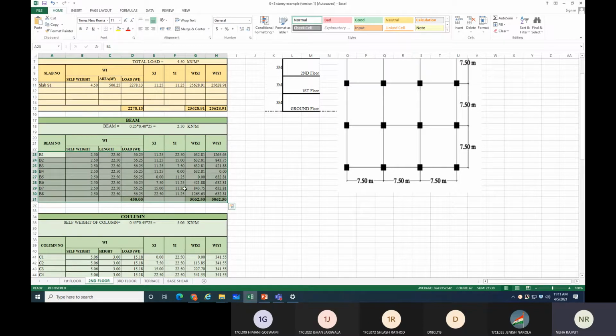Fine. So here, as first floor beams and second floor beams are the same, the changes are not there and you can directly write these loads over here.